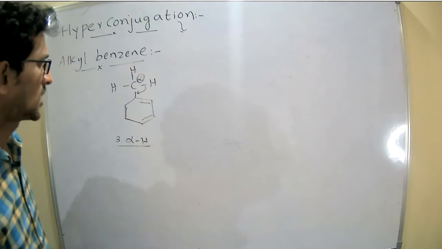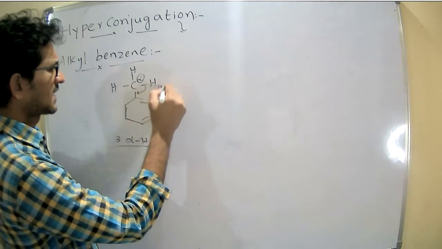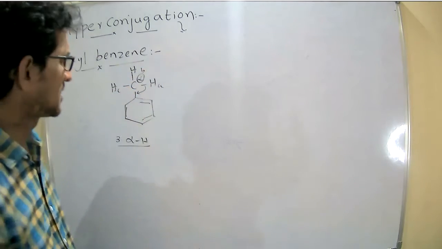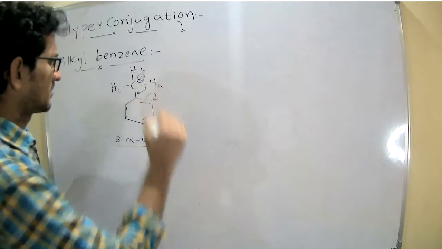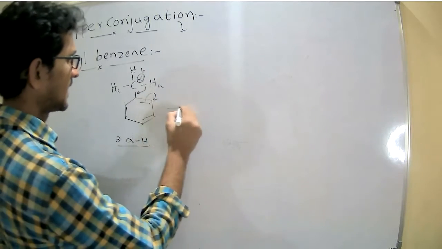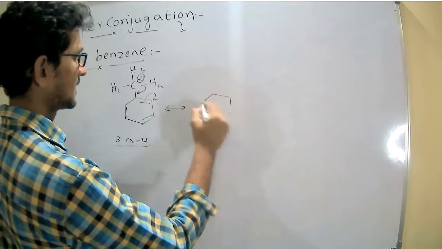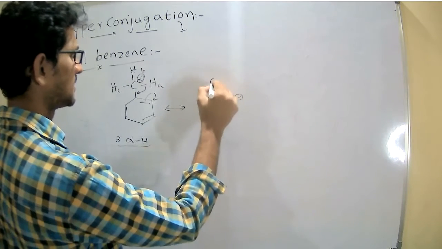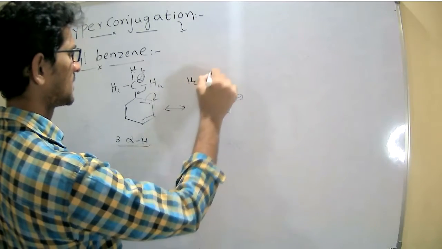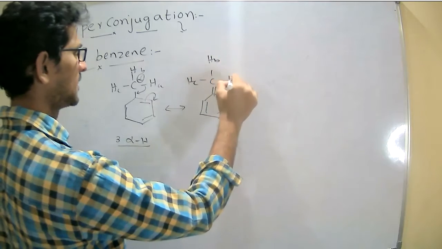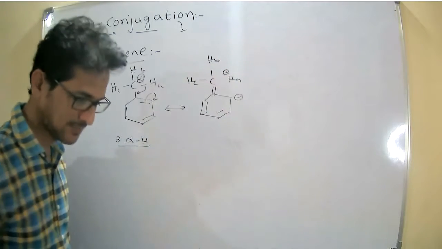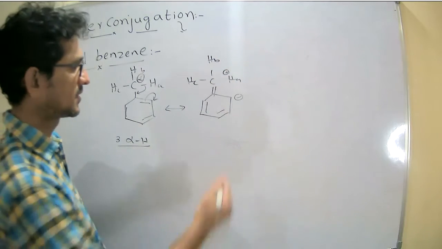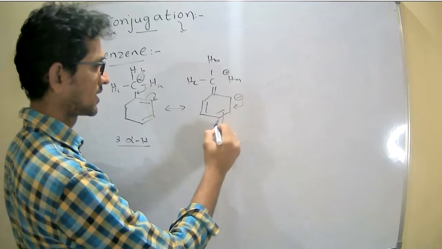Now the sigma electrons, same, Ha, Hb, Hc I can write. Now here, then I can write minus, C double bond, Hc, Hb, Ha plus. Similarly, it undergoes the resonance.